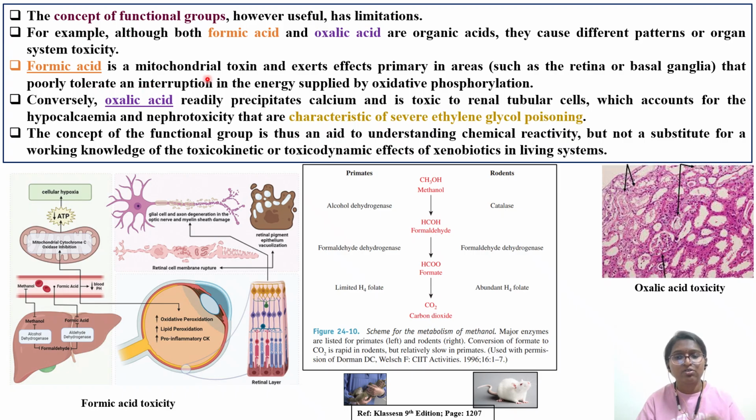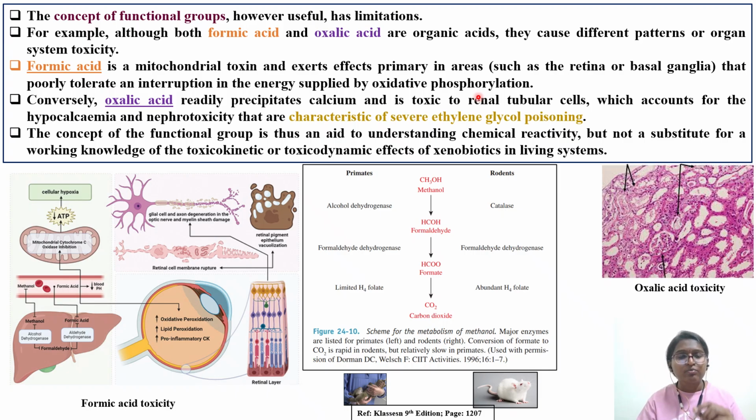Formic acid is a mitochondrial toxin, exerting effects primarily in areas such as the retina. So it is targeting rods and cones in the eye, or the basal ganglia, which poorly tolerate an interruption in the energy supplied by oxidative phosphorylation. You also have to understand that the eye is one of only one or two organs in our body that get oxygen directly, not from the blood supply.